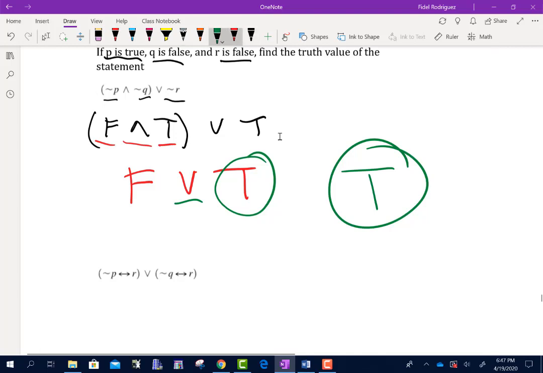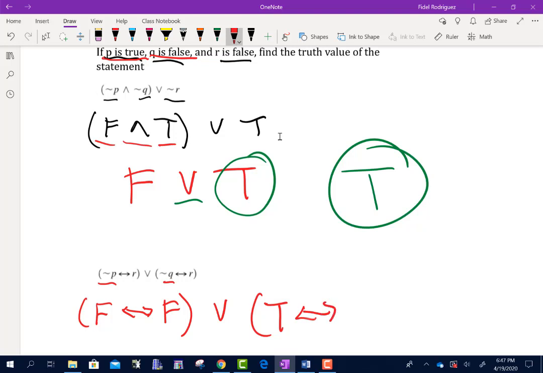So let's see if we can do the same thing for the next one here. All right. Look what it tells me. P is true. Well, if this is a not P, that's going to be a false. Then I have my double arrow to R, which is also false. And we have the OR, not Q. Well, if Q is false, not Q is going to be true. Double arrow to R, which is false.